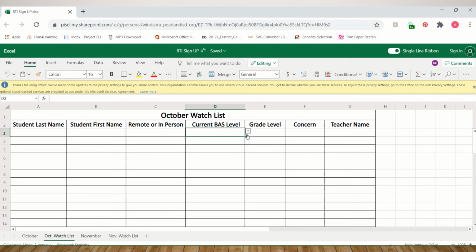You're going to give me their current BAS level, and that shouldn't happen. I will change that. You're going to give me their grade level, your concern, and then your name. Okay, so all of that needs to be completed for whoever you want to put on the watch list. Now, these watch list kiddos I'm going to keep up with, so I'm probably going to take them off of this list and compile just a teacher by teacher list where we can keep track of their common assessments, we can keep track of their benchmarks, we can keep track of their reading levels and make sure that they're improving, okay? Now, like I said, the procedures for RTI have changed a little bit.